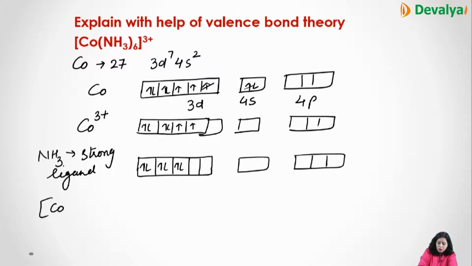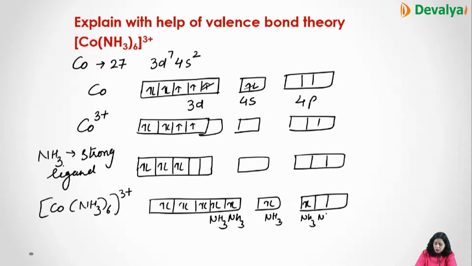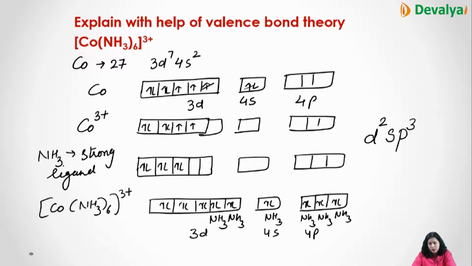Now we'll draw the structure of the complex [Co(NH3)6]3+ when the ammonia ligand gives electrons in these vacant orbitals. Six ammonia are giving electrons in these 6 vacant orbitals: two in 3d, one in 4s and three in 4p, so d2sp3.